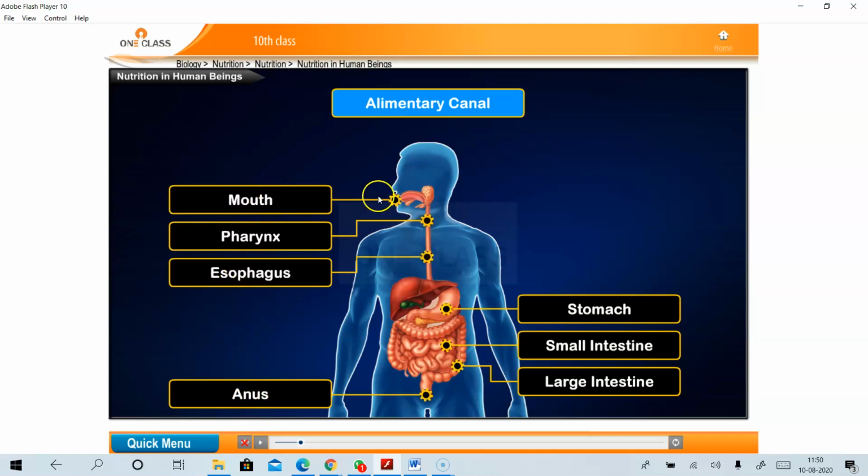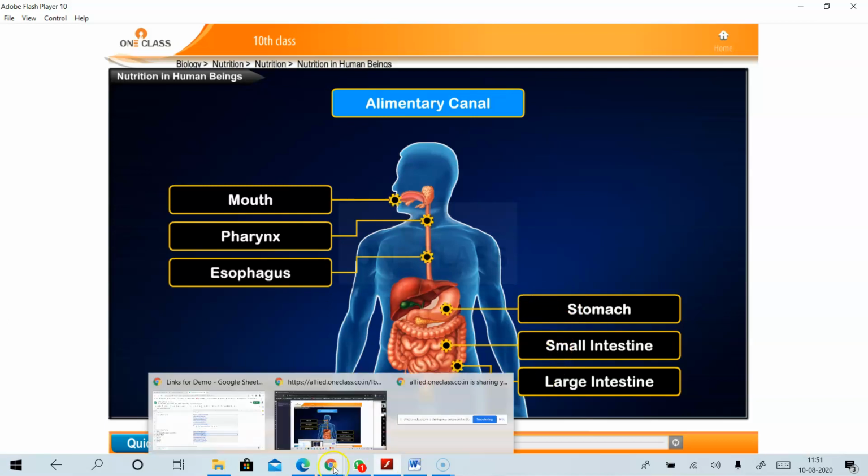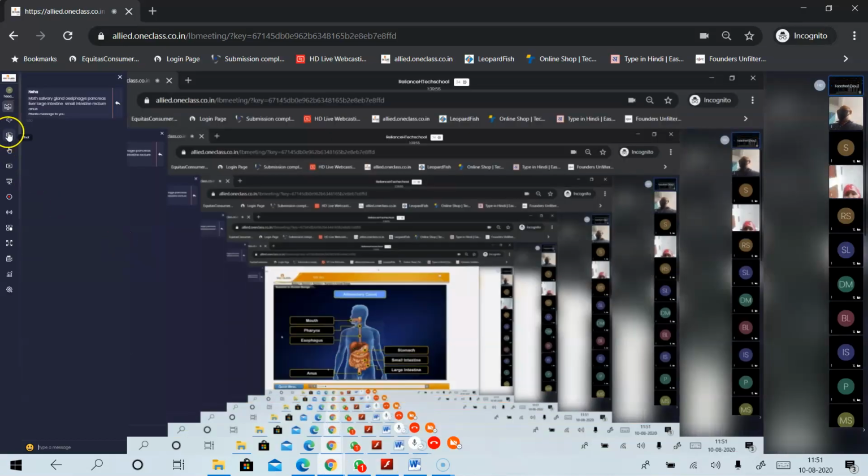Okay, these are the body parts that are involved in the digestive system in human beings.